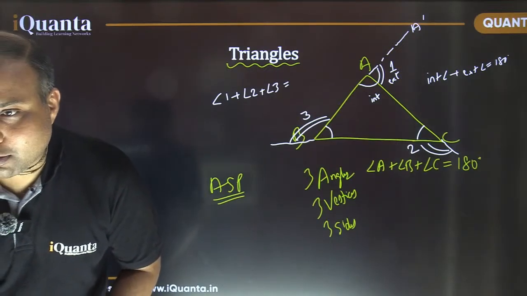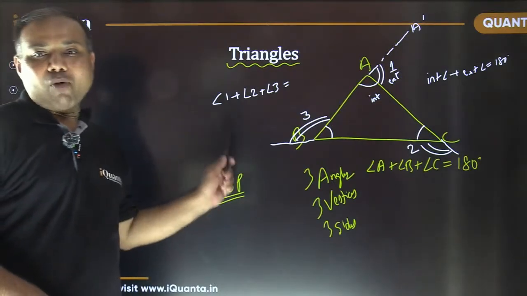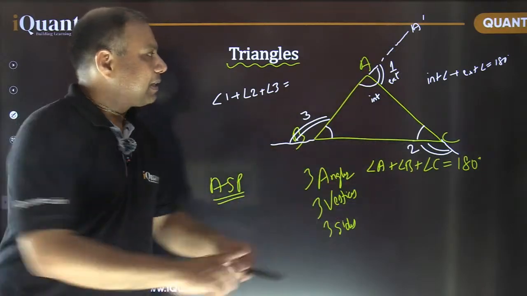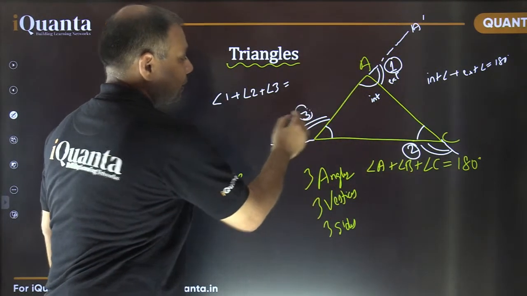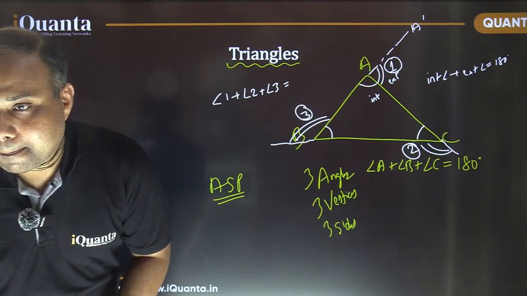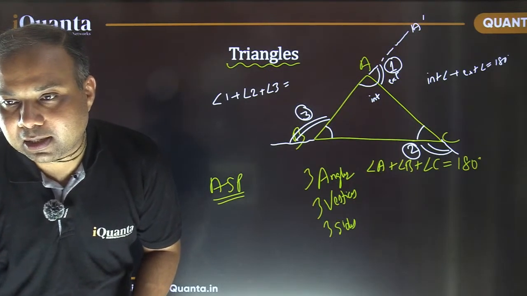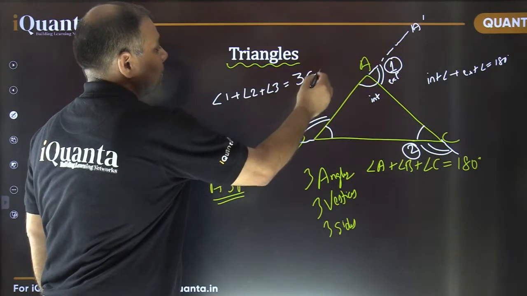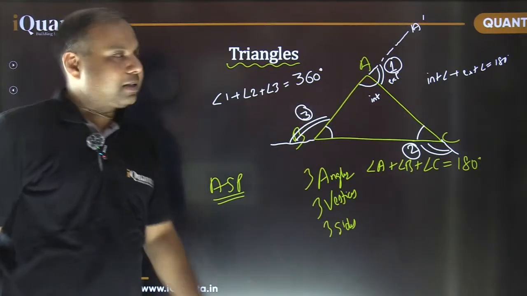Yes, Pythagoras theorem is also there. We will come to that. What about the sum of these three angles? Angle 1 plus angle 2 plus angle 3. These are all exterior angles at the three vertices. Yes, it is 360 degree. That's correct, Sri Lalita. So sum of all exterior angles of a triangle is 360 degree.